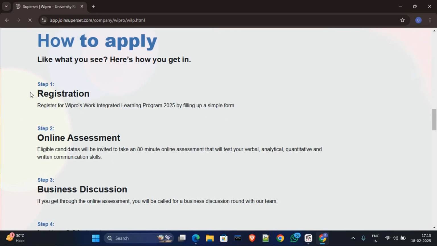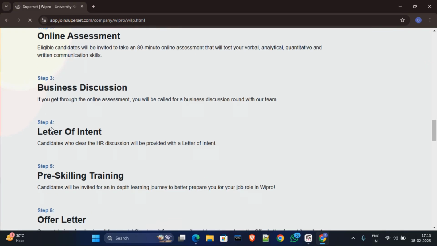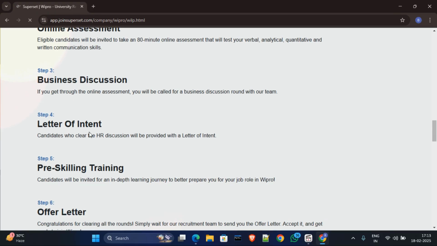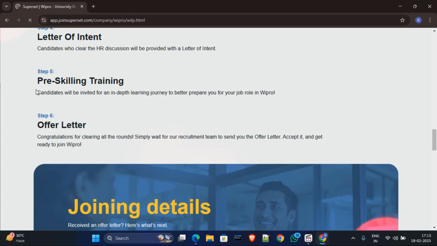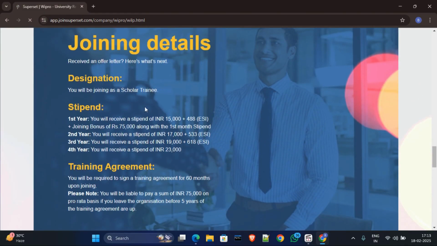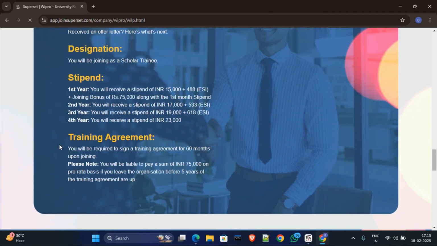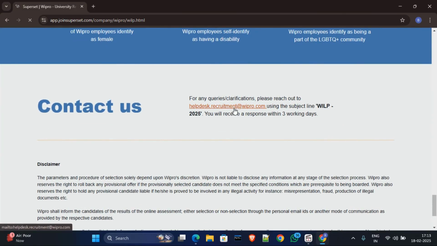First you have to register, step 1, and then you have to attend the online assessments. Then the third round is business discussion, the fourth is letter of intent, and the fifth is pre-skilling training. You will be provided training, and then you will get the offer letter. Here is the process, and here are the designation, stipend details and training details. You will be required to sign a training agreement, a 60 months training agreement, and they have provided an email if you have any query.